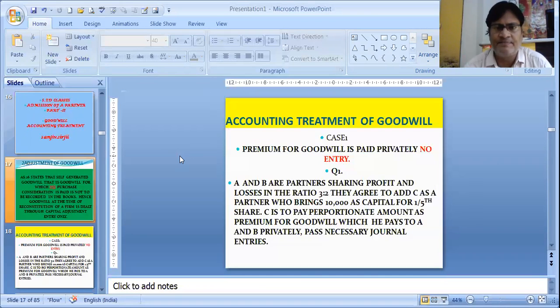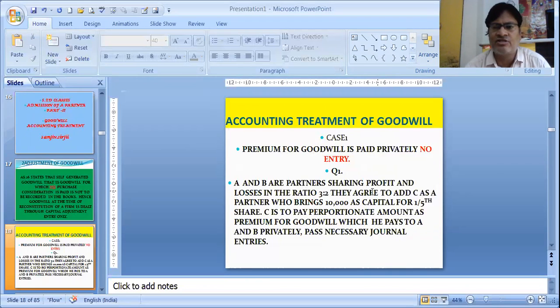Let's understand the accounting treatment of goodwill. There are several cases in the accounting treatment of goodwill. Number one, premium for goodwill is paid privately. There are 6 to 7 cases which we will be doing till hidden goodwill. The first case, premium for goodwill is paid privately. For this, no entry. Let's understand with an example.